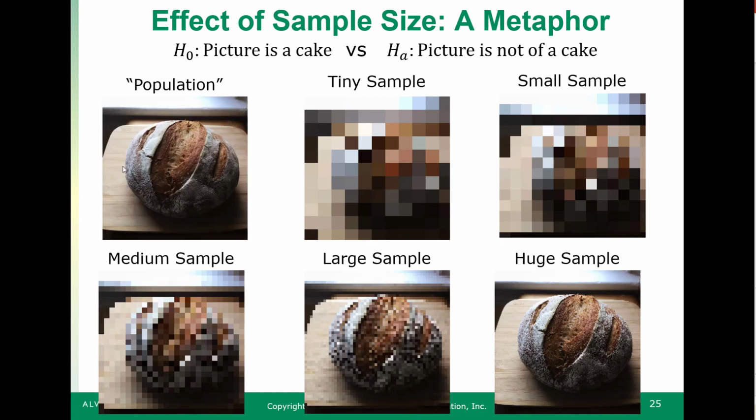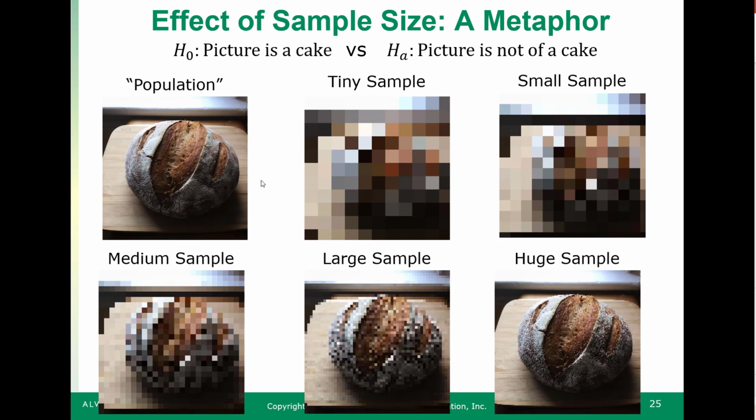And if we look at our population, it matches it really, really closely because we took such a huge sample. The larger a sample you have, essentially the more pixels you're pulling from the picture, the more you know about your population, the better an idea of what the population looks like.